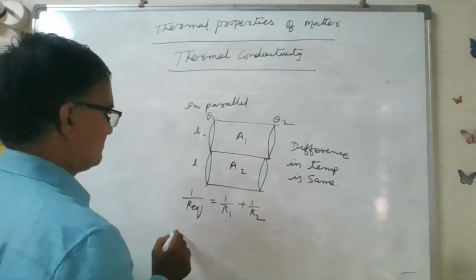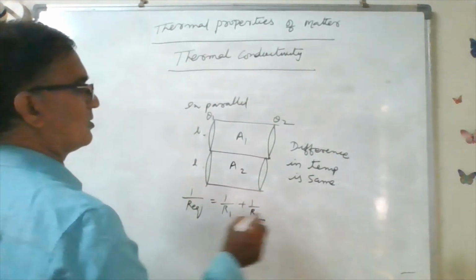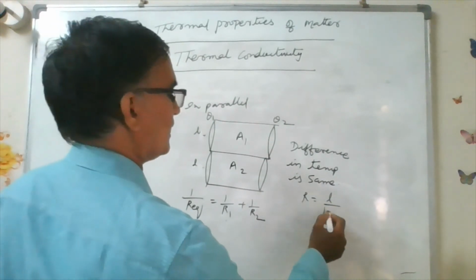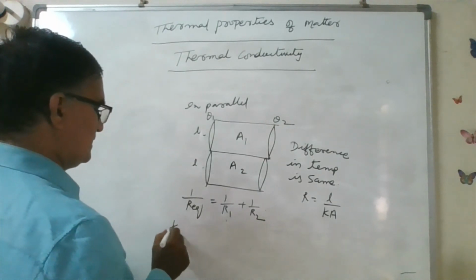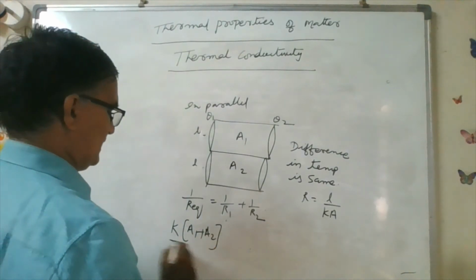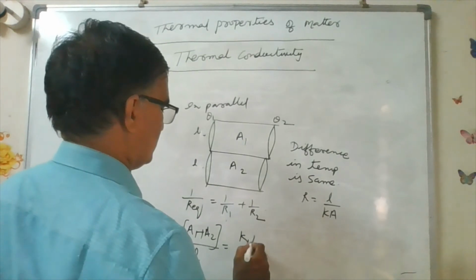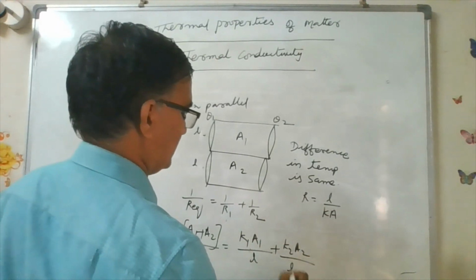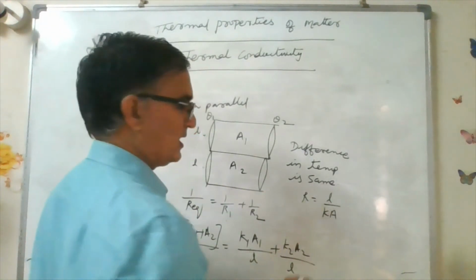Now R equivalent is equal to L by K. So we can write L by K equivalent (A1 plus A2) is equal to K1 A1 by L plus K2 A2 by L. This L gets cancelled. So what we are left with is K equivalent is equal to